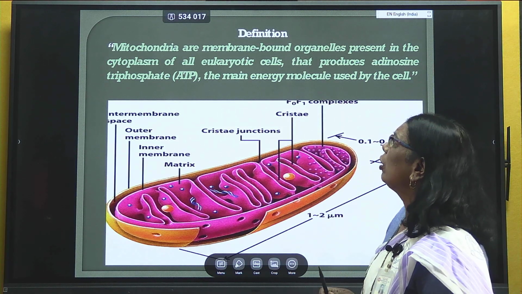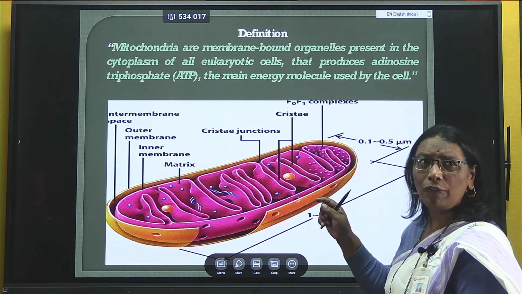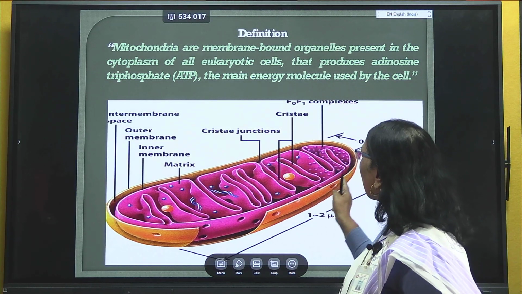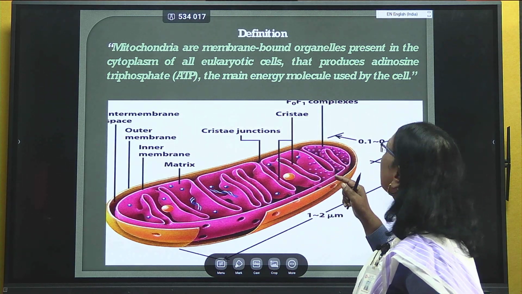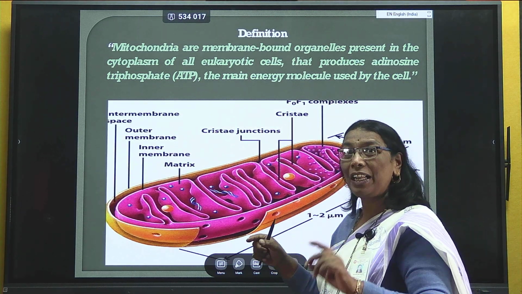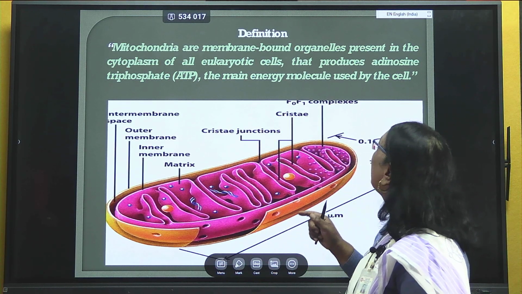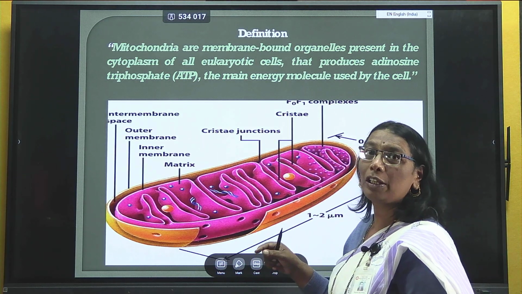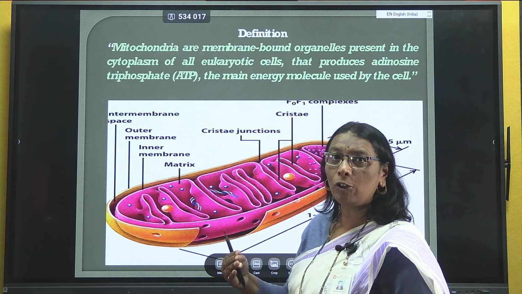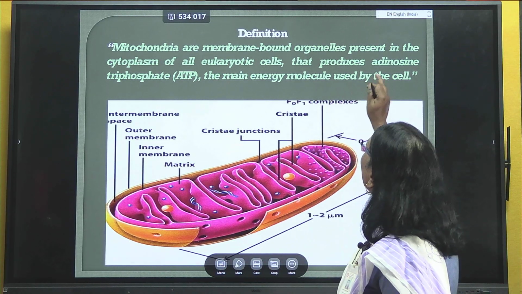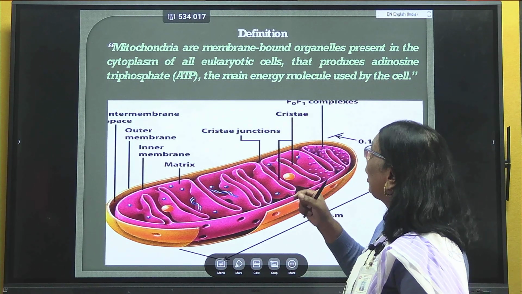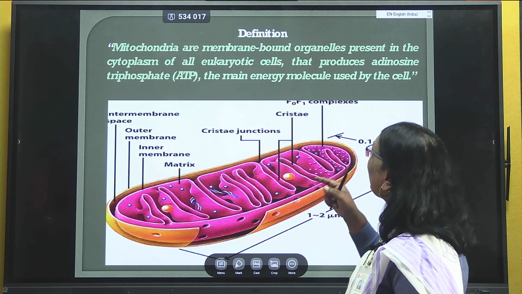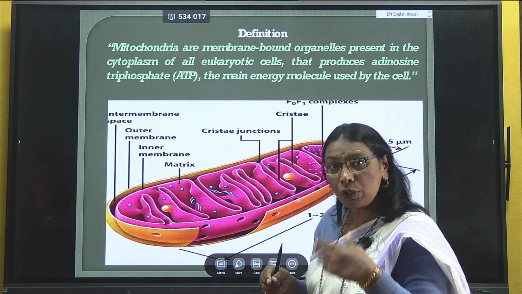The definition of mitochondria: it is a double membrane organelle present in the cytoplasm of all eukaryotic cells, and it is responsible for the production of energy-rich molecules in the form of ATP, that is, adenosine triphosphate. These ATP molecules are the main energy molecules used by the cell.